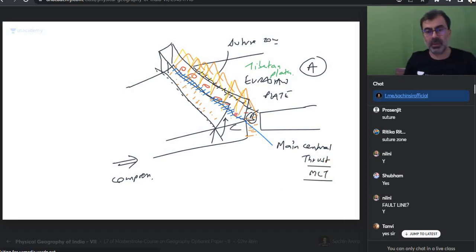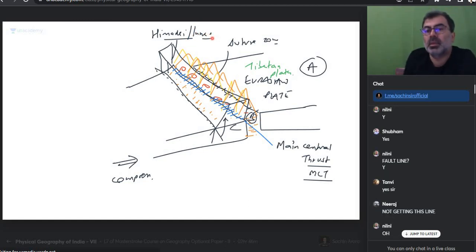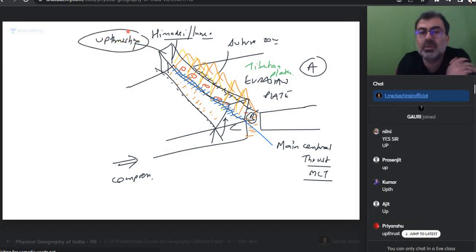Do we get that? And what happened? One new Himalayan range rose up, and this Himalayan range is called Himadri or Inner Himalaya. Is everyone okay? What caused this to be created? Folding or upthrusting? Is everyone okay?